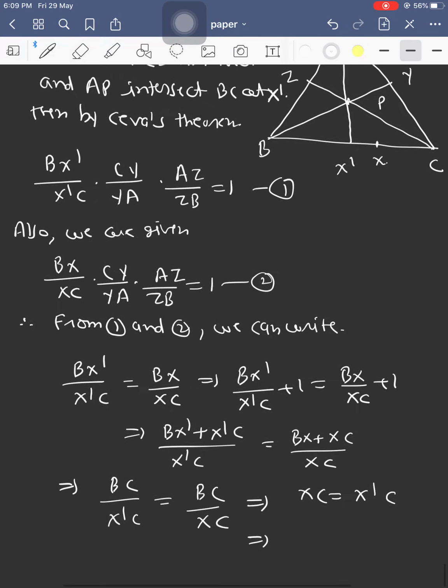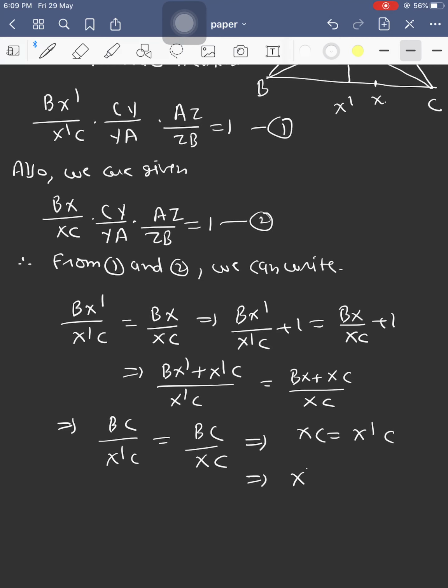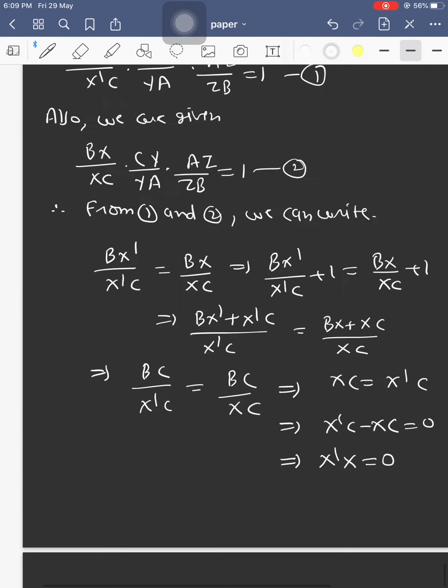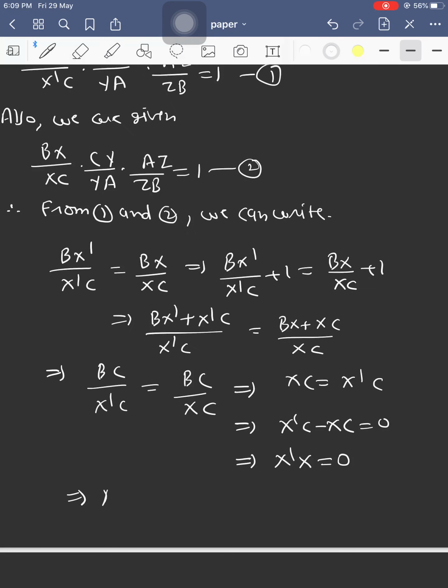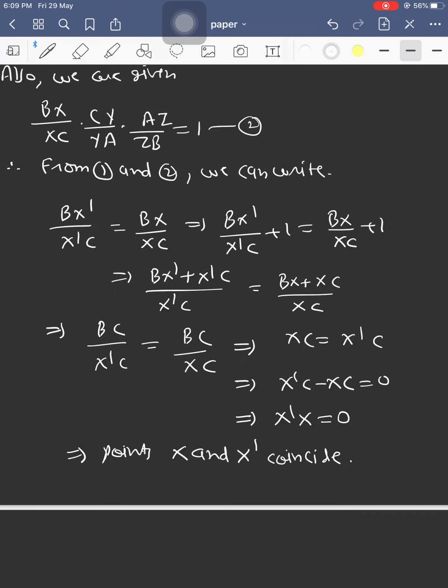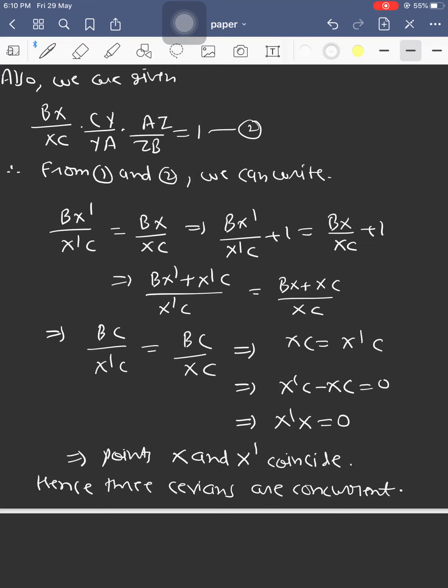This implies X dash C minus XC equals 0, or we can write X dash X equals 0. And this is possible only if the points X and X dash coincide, and hence the three cevians are concurrent. This is the end of the theorem. So thanks for watching.